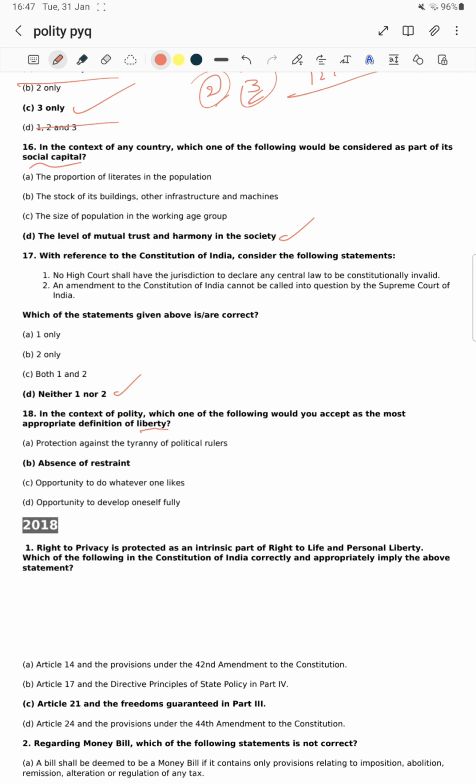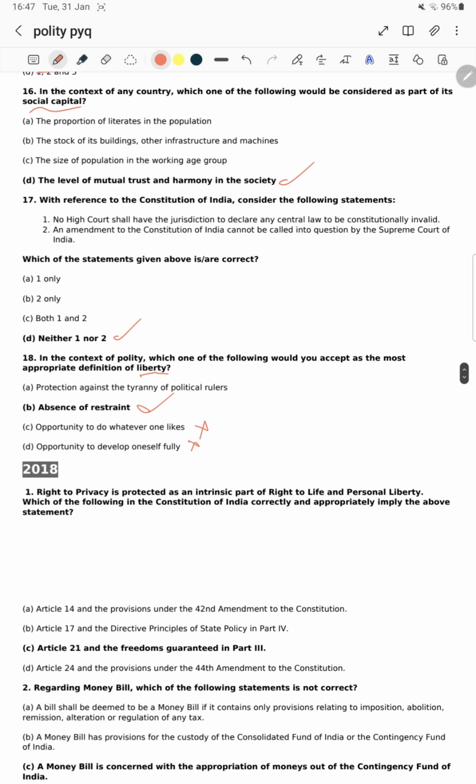The protection against the tyranny of political rulers. Absence of restraint, opportunity to do whatever one likes. No sir, if someone likes to kill, that will not work out, sir. Opportunity to develop oneself fully. Okay, it is also not the proper definition. Liberty definition is absence of restraint. Absence of restraint means there should not be any prohibitions or restrictions for a person.